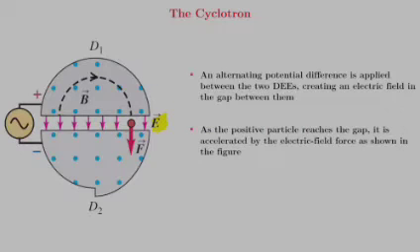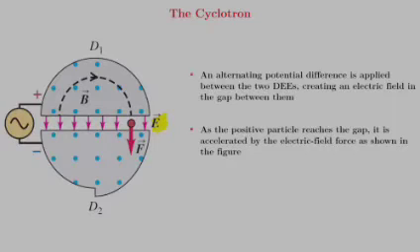This figure indicates a top view of the Ds arrangement. In it, the blue dots indicate the axial magnetic field, and the radial path of the moving charge q is indicated by the dark broken lines. An alternating potential difference is applied between the two Ds, which creates an electric field E in the gap between them, as shown in the figure.